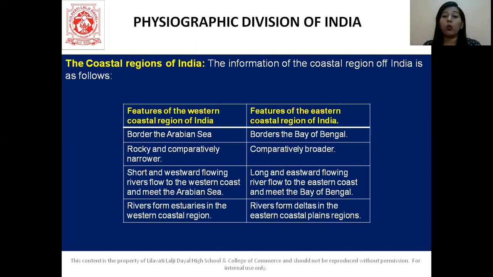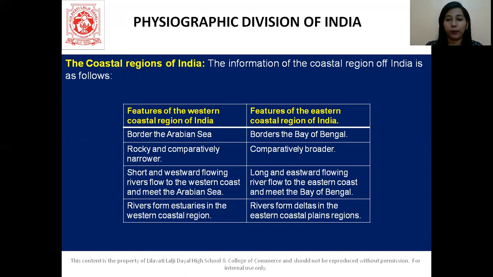Okay. And here what happens in the eastern side, they have long eastward flowing rivers that meet the Bay of Bengal. All right. Then we have the rivers which form estuaries in the western coastal region, and in the eastern coastal plain they have deltas. So students, you have to keep these pointers in mind: estuaries in the western coastal region and deltas in the eastern coastal regions.